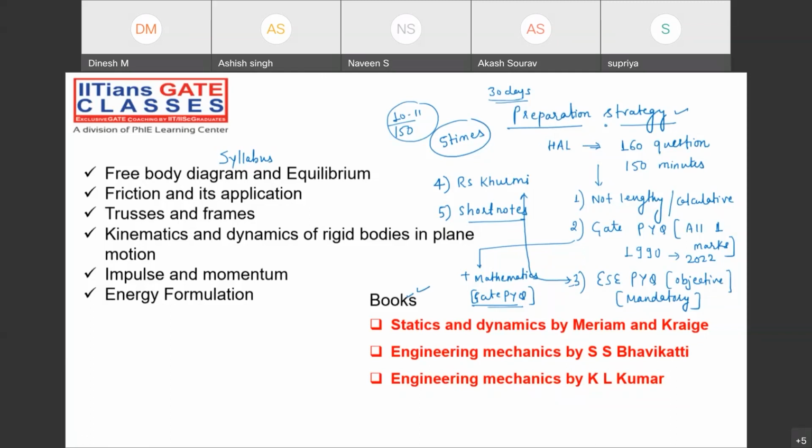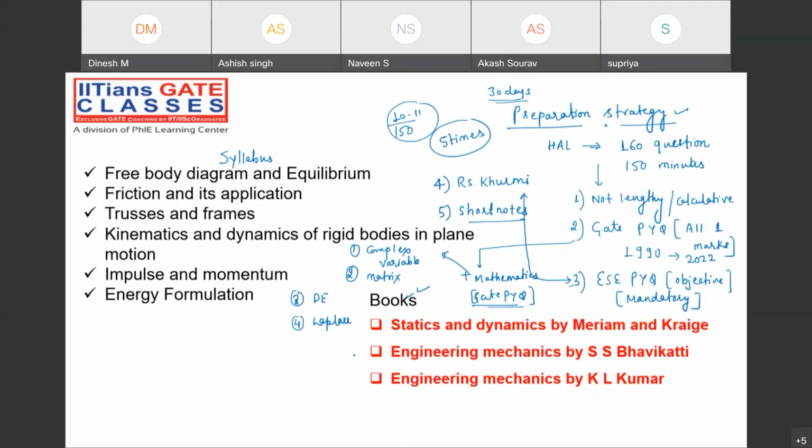Now, the first thing we are going to cover is mathematics. You can just follow GATE previous year questions. Whatever topics I'm saying: complex variable, matrix, differential equation, Laplace. They have mentioned the GATE syllabus, so I don't know what they can ask this year, but at least these four topics you can prepare thoroughly. These four mathematics topics.